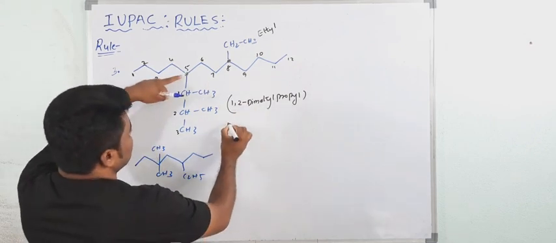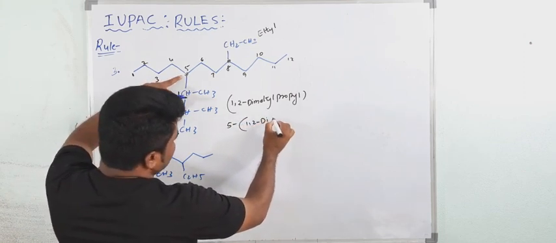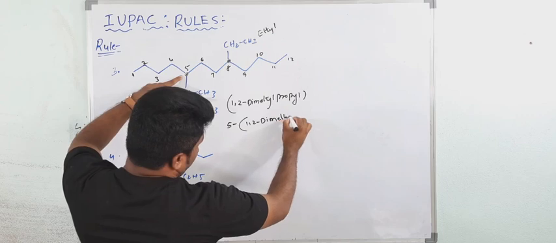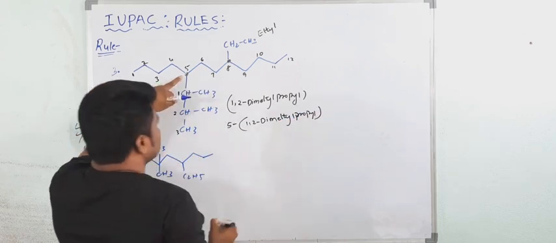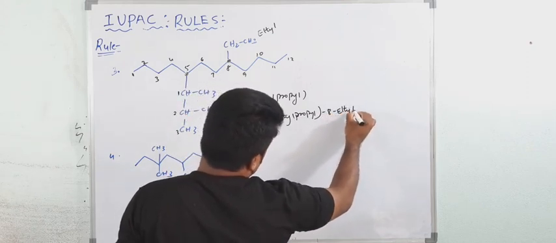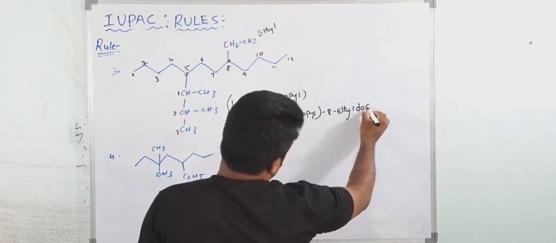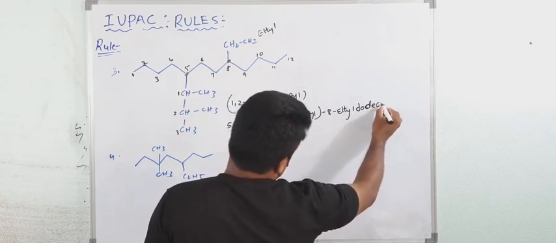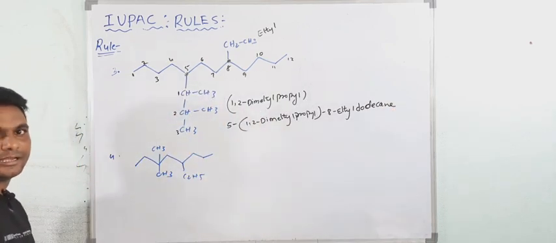See, at 5, bracket 1, 2, dimethyl propyl, bracket close. Then at 8 ethyl, then total 12 carbon atoms, that is dodecane. 11 means undecane, dodecane, tridecane, like that.